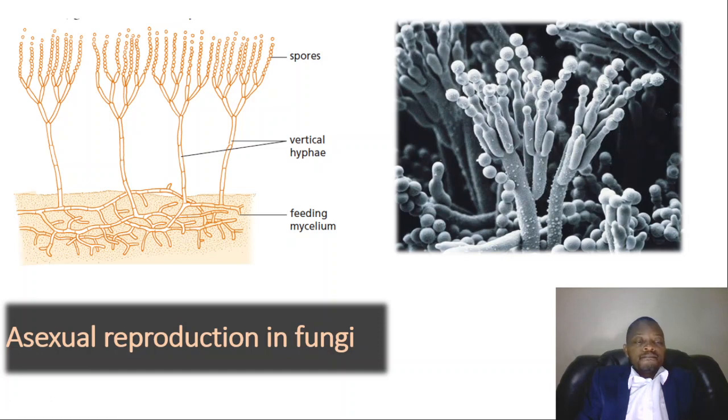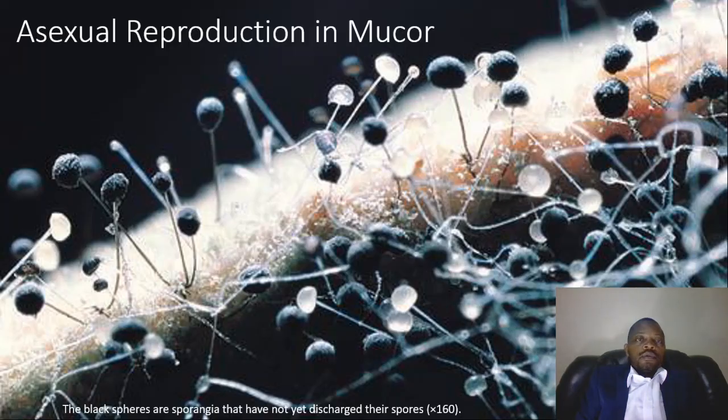Alright, so we can see chains of spores are produced by fungi in its dispersion. Let's look at Mucor. There is asexual reproduction in Mucor, and it happens almost in the same way as in Penicillium, the fungi we've just talked about.